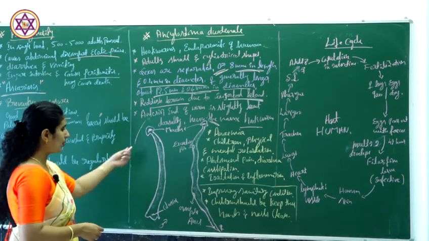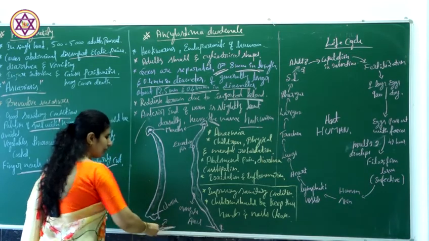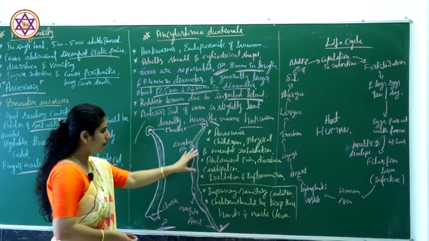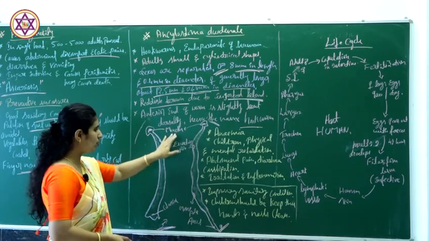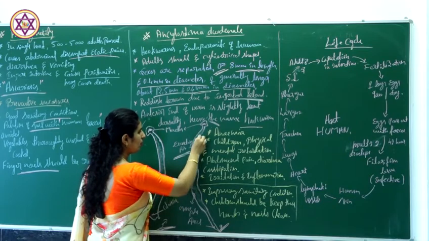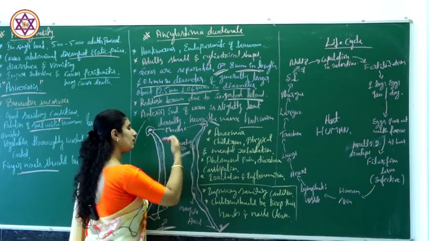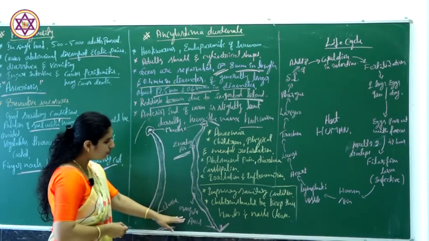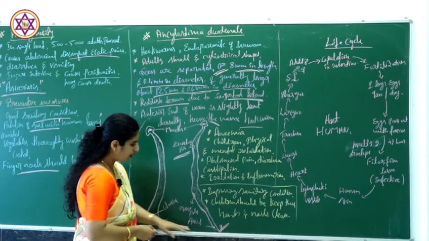This is a diagrammatic representation. This is the male worm and this is the female worm. As I told you before, males are smaller compared to the females. The anterior end possesses an opening called the mouth. In females you can see the excretory pore very near the anterior end, followed by the gonophore and the anus.